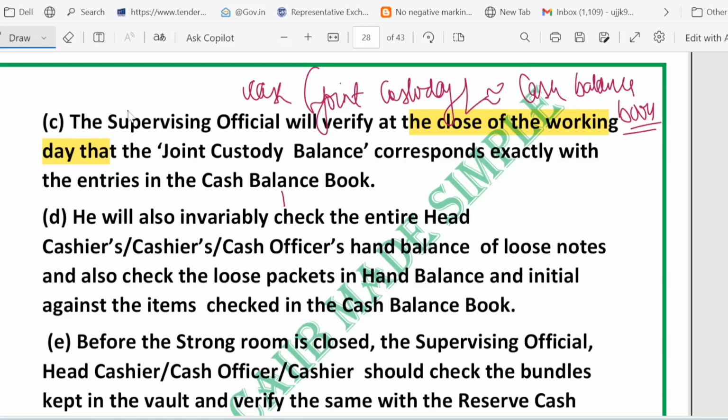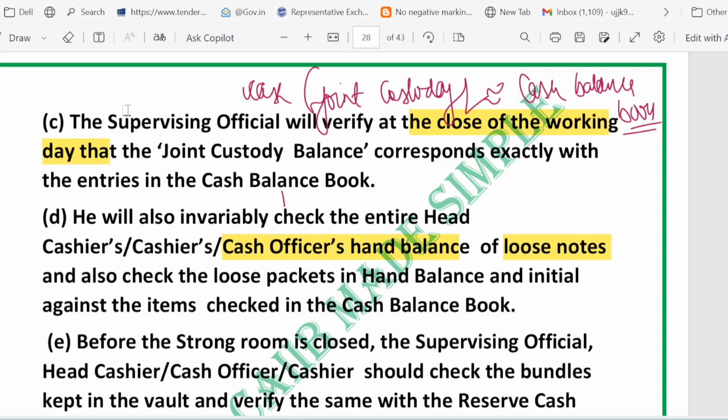Plain and simple, the physical cash total must equal the book total. No surprise should be there. And they should also check the cashier hand balance and the loose packets. Just two things should be checked: the cashier hand balance and the loose packets. The supervisor checks the cashier hand balance, the small tray of loose notes and the loose bundles inside it. They initially sign against each item in the cash balance book to show they checked it personally. The supervisor also verifies the small daily cash and marks the book so that there is an audit trail.